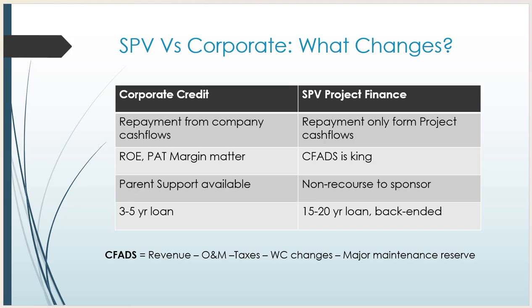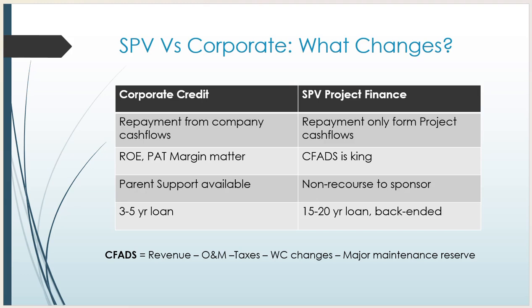But in the special purpose vehicle, we only think about repayment from the project cash flow: how much cash flow is generated by that project. That is what we focus on, not the balance sheet of the company. In corporate credit, profit after tax, return on equity and margins matter.